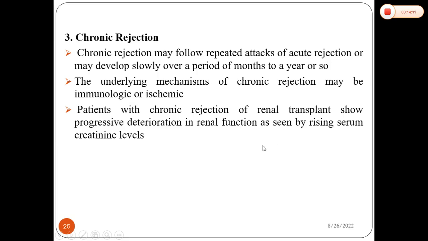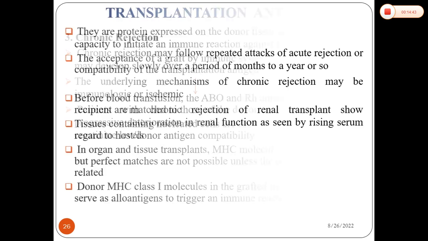For example, in the case of renal transplantation, usually if there is rejection, there will be increased serum creatinine. But if there is chronic rejection, this increase in serum creatinine may be seen only after months or years. So that is an example of chronic rejection, and the mechanism behind this may be immunologic or ischemic. That means there may be less supply of oxygen to the particular area where transplantation happened.